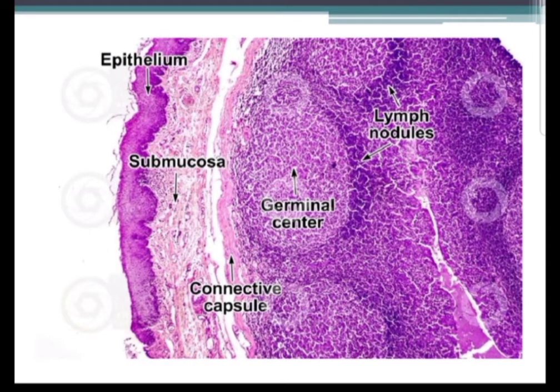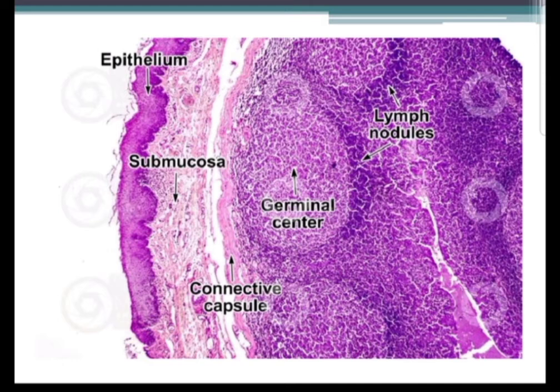So this is the microscopic picture of the palatine tonsil. Can you see these lymphatic nodules which have germinal centers, and the area surrounding this lightly stained germinal center is a very darkly stained area which contains the small lymphocytes, and the aggregation of these small lymphocytes at the periphery makes the mantle or the cortex of the primary lymphatic nodule. So these are the lymphatic nodules, and they are embedded in the diffuse type of lymphatic tissue.